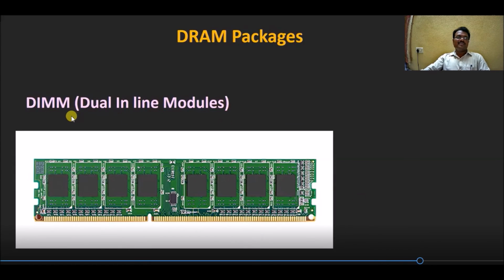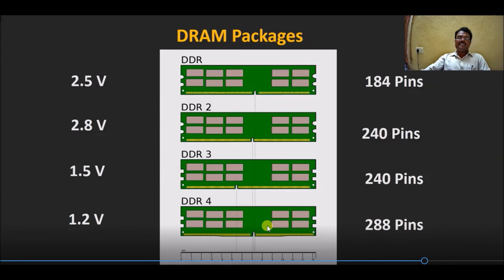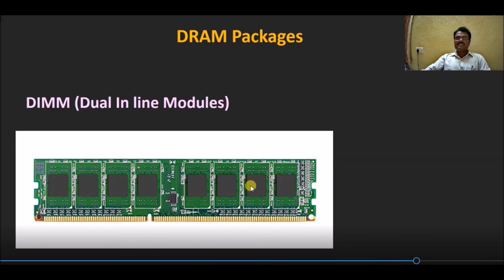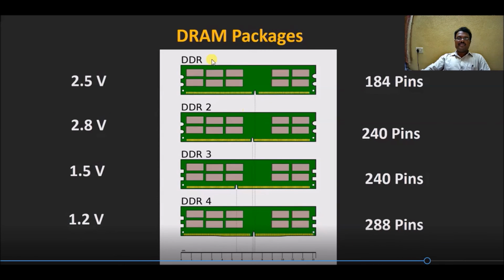Now, this is the dual inline memory module, and it can be inserted on the motherboard itself, provided that the motherboard contains DIMM slots. So based on the SIMM and DIMM slots, we must purchase the SIMM or DIMM. These are the DRAM packages.